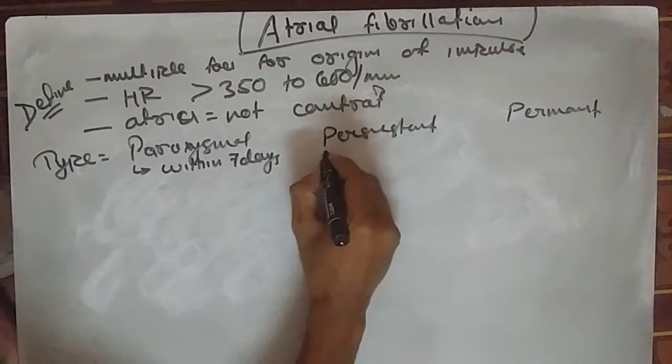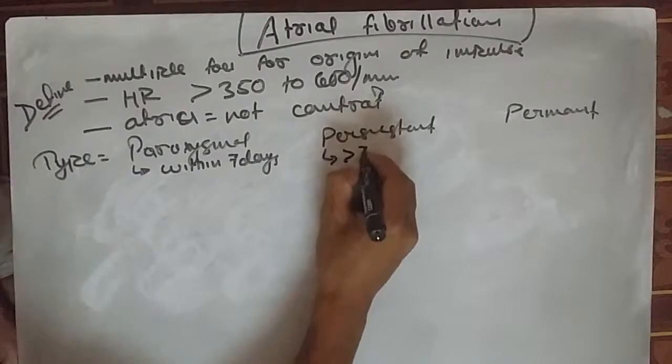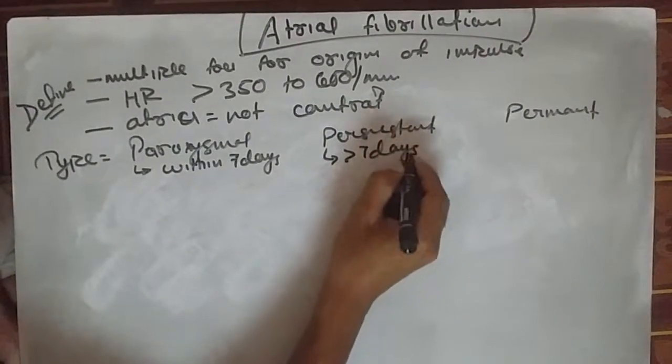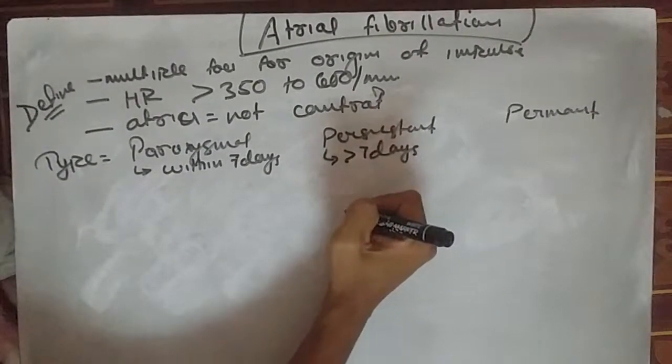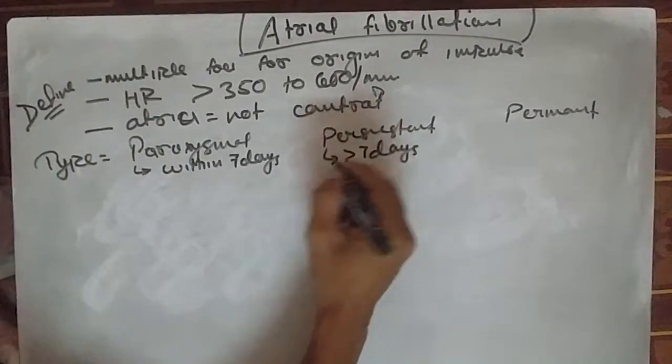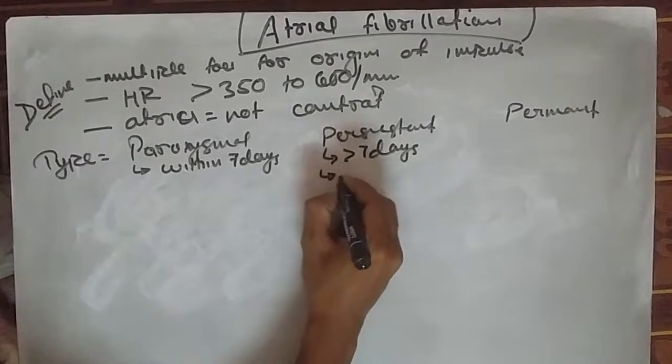For persistent, if it lasts more than 7 days, that is called persistent, and usually it requires intervention, that is, cardioversion.